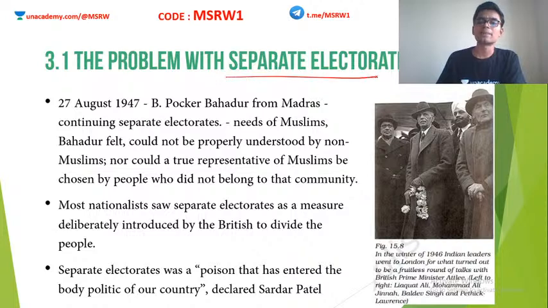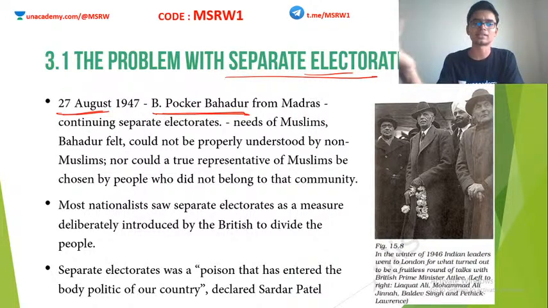The problem of separate electorates. This is number one. On 27th of August 1947, you do not have to study the date as such, but just understand this. A person known as B. Pokar Bahadur, a representative from Madras, proposed that we should continue separate electorates. Until then, separate electorates were there as a part of various acts by Britain: separate electorates for Muslims, separate electorates for depressed classes, etc.